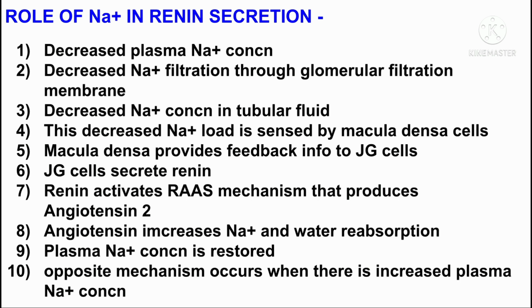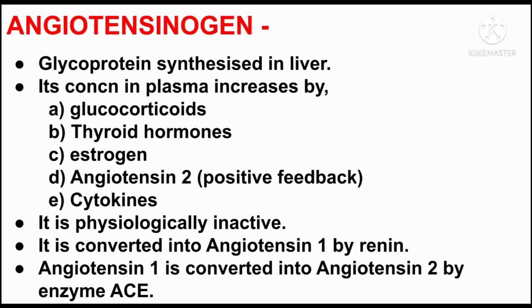Juxtaglomerular cells will secrete renin in response to the signal. Renin activates the RAS mechanism, which produces angiotensin 2. Angiotensin increases sodium and water reabsorption from the tubules of the nephron. Then the plasma sodium ion concentration is restored, and opposite mechanisms occur when there is increased plasma sodium ion concentration.